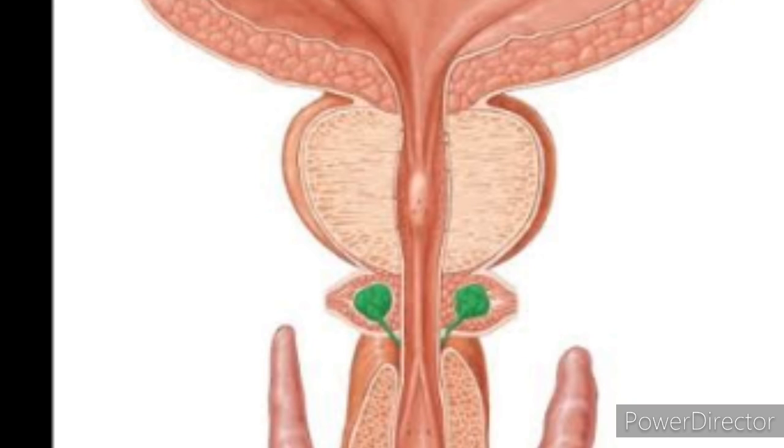Okay, coming to the bulbourethral gland, it is present just beneath the prostate gland, and it is attached on either side of the urethra, and it also secretes mucus, and this mucus is going to lubricate the penis. Okay, and bulbourethral gland is otherwise called Cowper's gland.